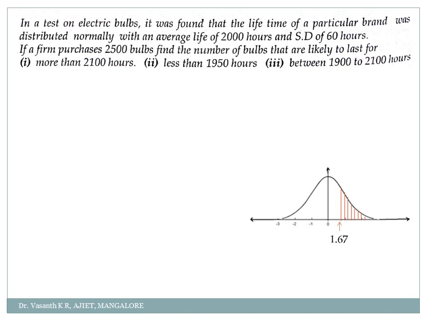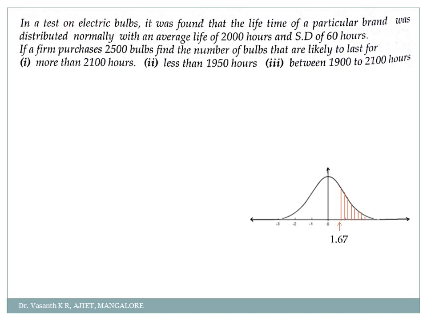In a test of electric bulbs, it was found that the life of a particular brand was distributed normally with an average life of 2000 hours and a standard deviation of 60 hours.